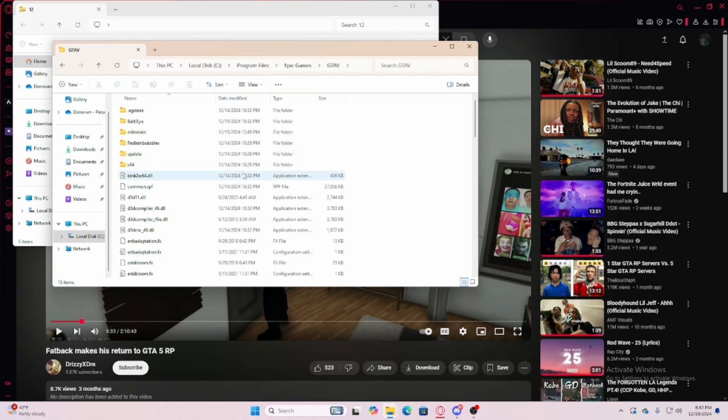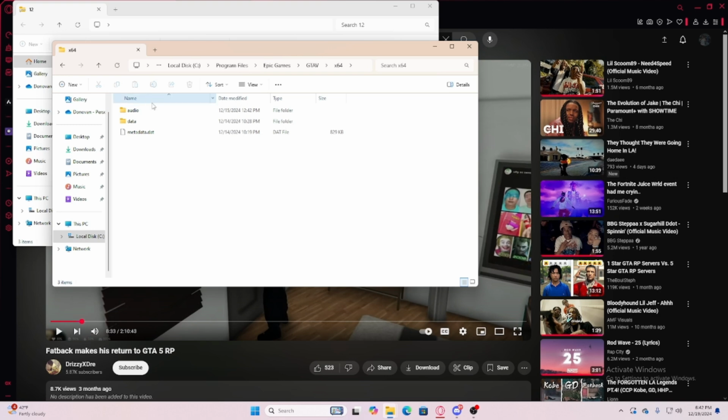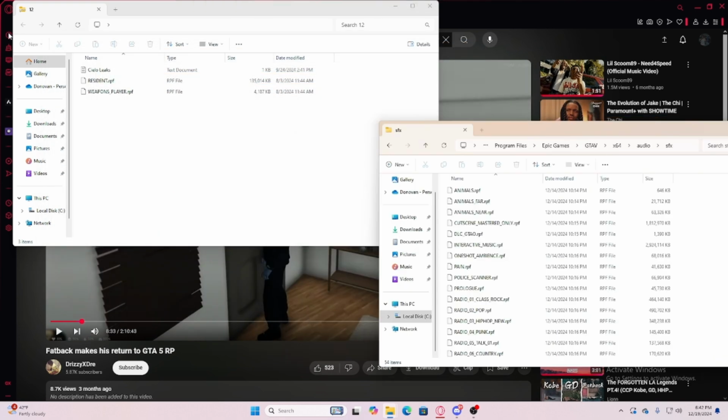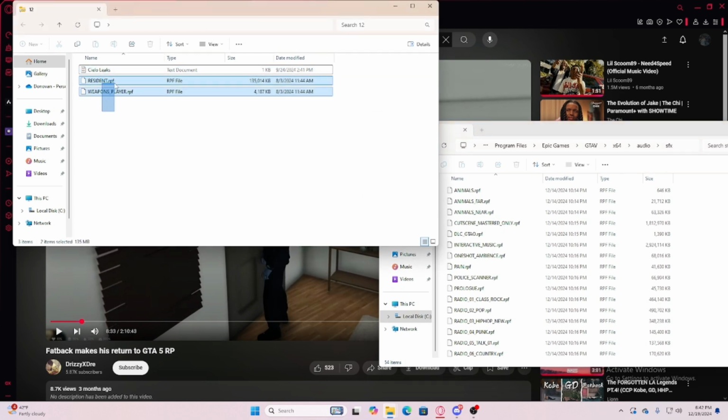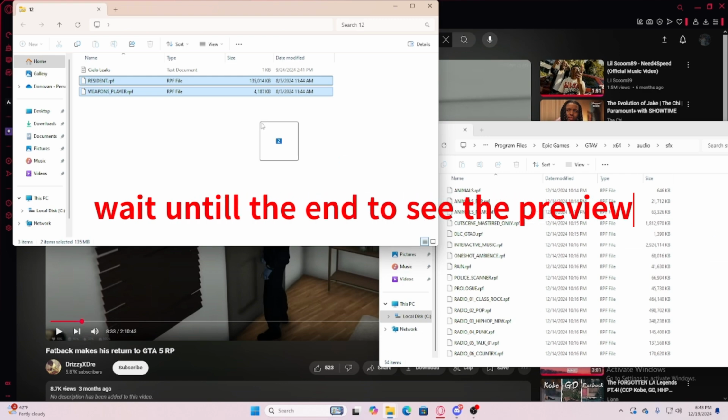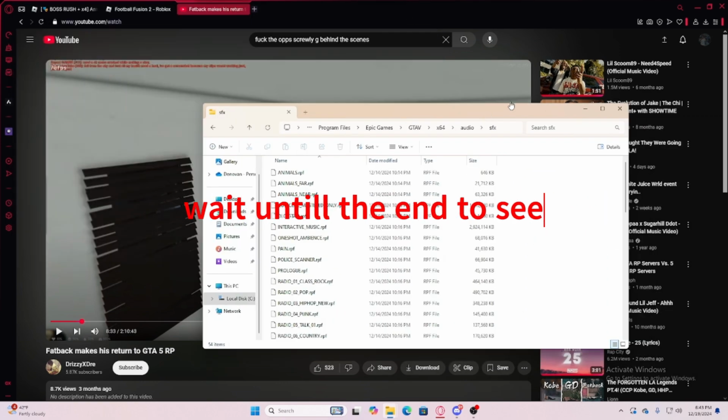When you get to your GTA 5 location, you're gonna press X64, and then audio, then sound effects. Once you do that, you will bring these two sound packs, and then drop them in here. After you do that, your sound pack should be ready.